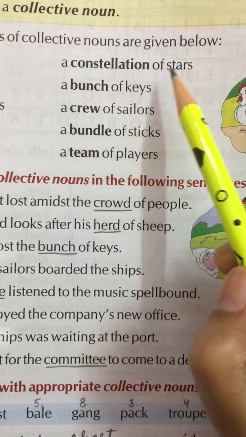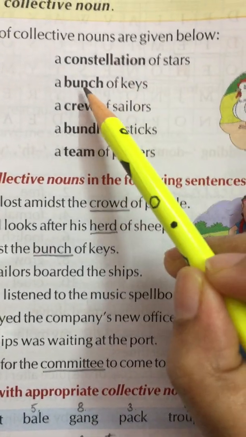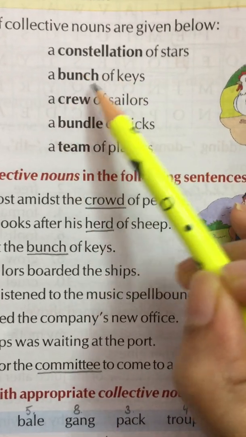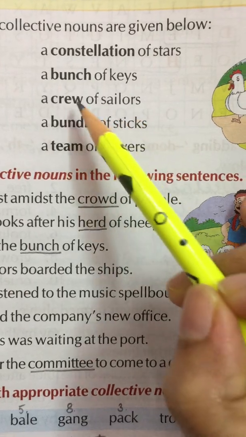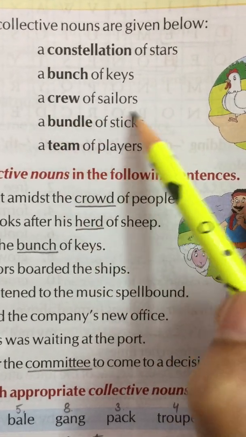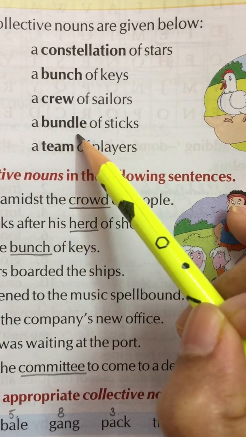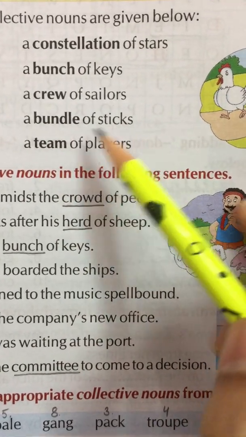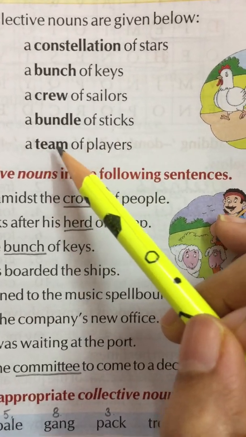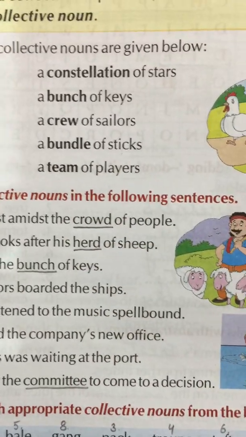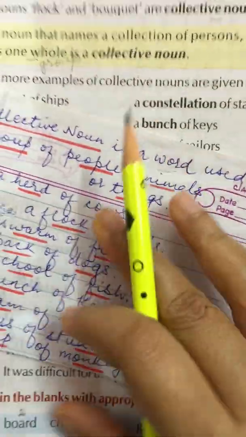A constellation of stars. Constellation is a collective noun for a group of stars. A bunch of keys. Bunch is a collective noun for a group of keys. A crew of sailors. Crew is a collective noun for a group of sailors. A bundle of sticks. Bundle is a collective noun for a group of sticks. A team of players. Team is a collective noun for a group of players. Now let us try to understand it more from here.